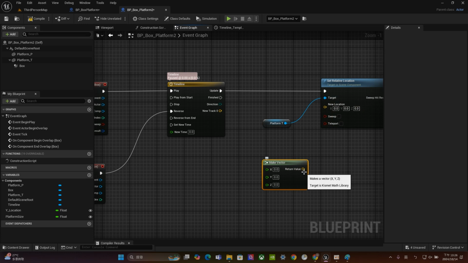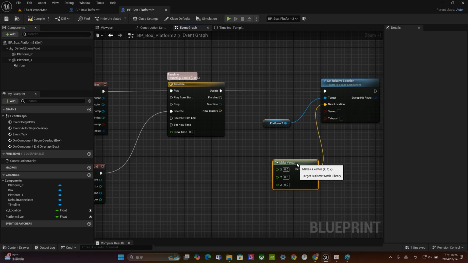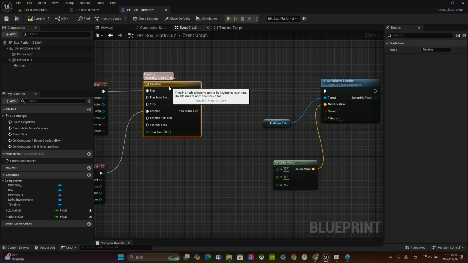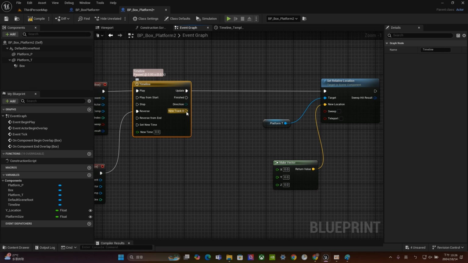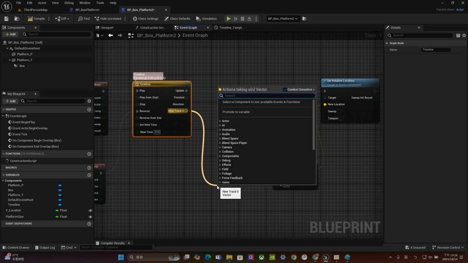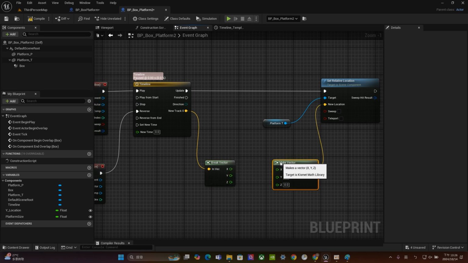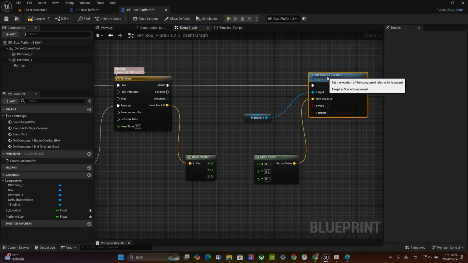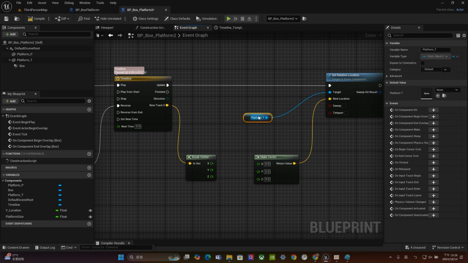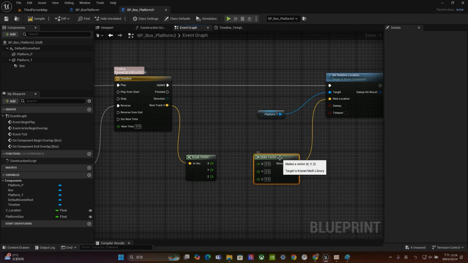Okay. Connect to here. And for this one, it's also a vector. But right now we are going to decompose that. So let's choose break vector. Alright? So now we have break vector, make vector.